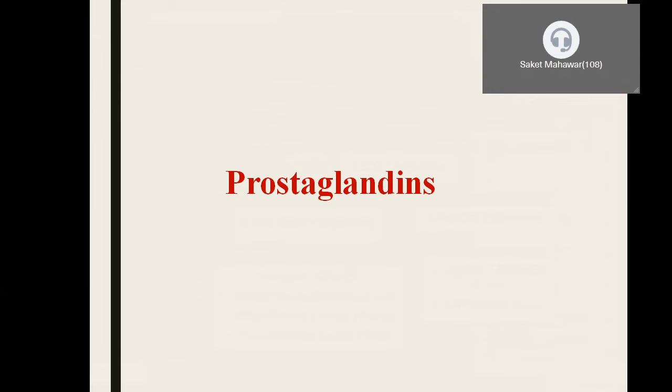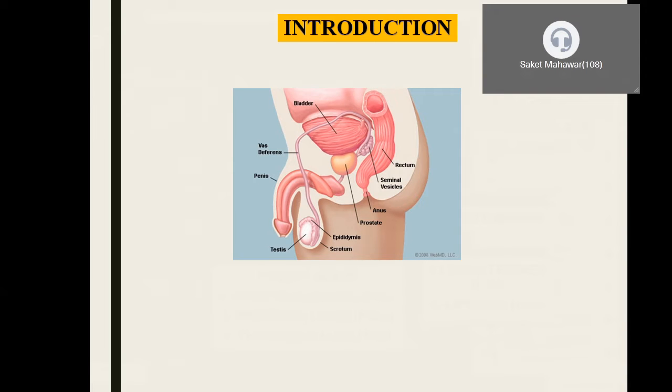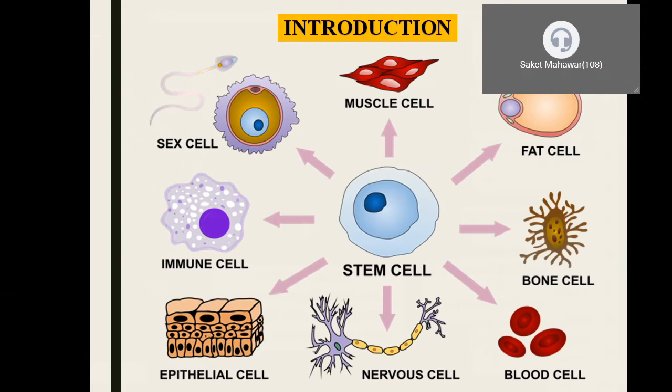Introduction. As the name indicates, the prostaglandins were derived from the prostate gland. Hence, it is called prostaglandins because they were first isolated from the prostate gland. But later they came to know that not only the prostate gland, but many other tissues like muscle, fat, bone tissue, blood cells, pancreas, nervous tissue, all of them produce prostaglandins in the required amount for the body.